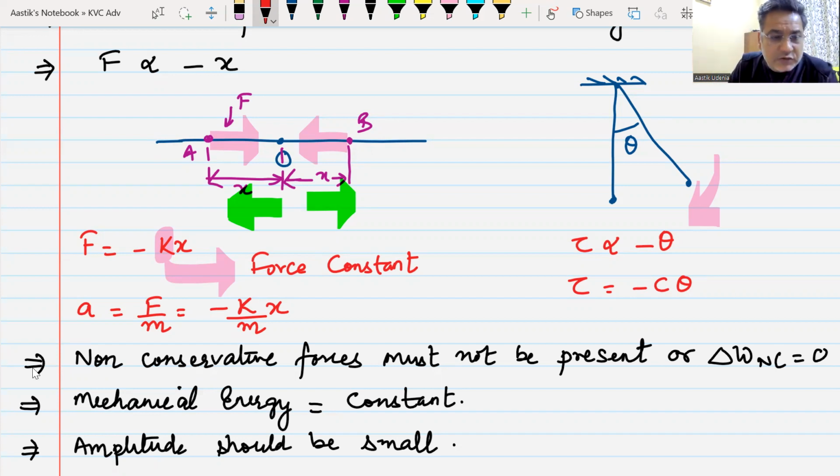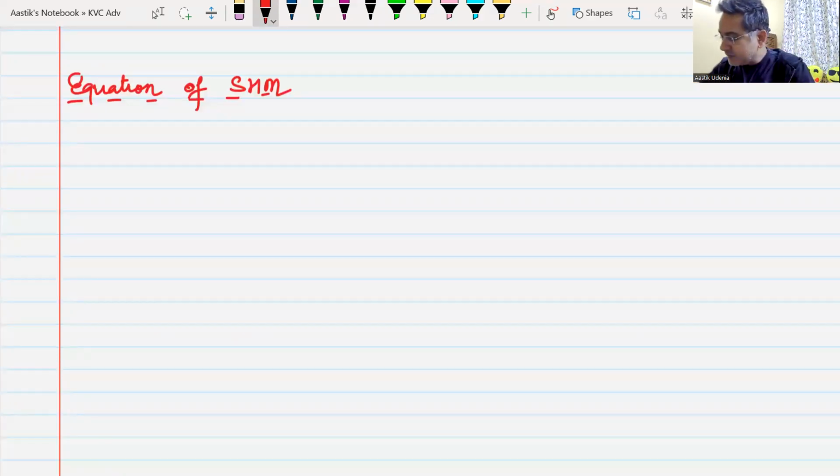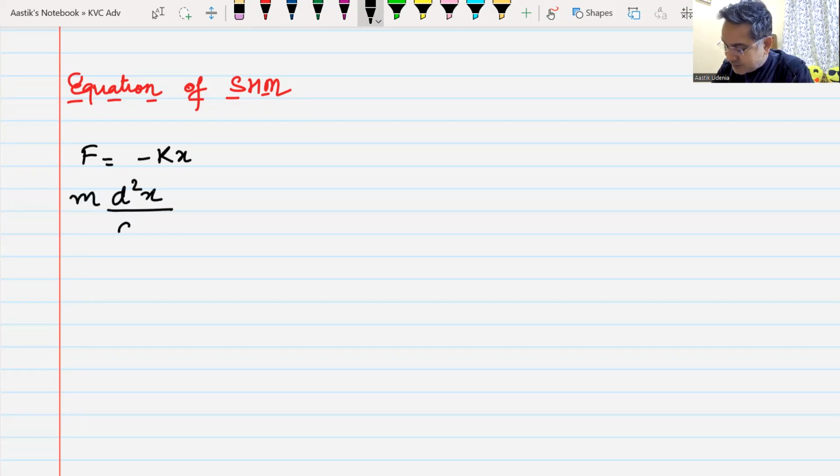Equation of SHM. Now, how do we write the equation of this SHM? We can start with F is equal to minus Kx. Now, this F is the restoring force, K is our force constant, X is the displacement from the mean position. Now, we can write this as m into d2x by dt square is equal to minus Kx. Do you understand how I've written this? I've written acceleration as a second derivative of position or displacement. Do we understand this? Yes, sir.